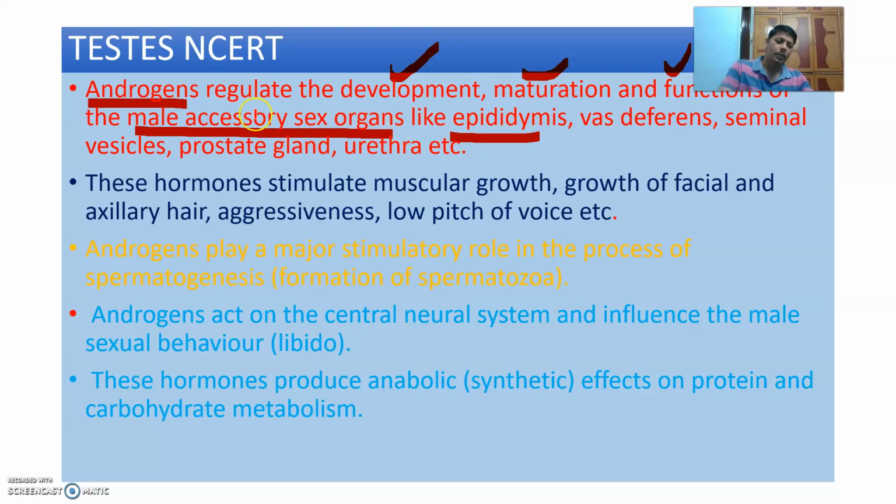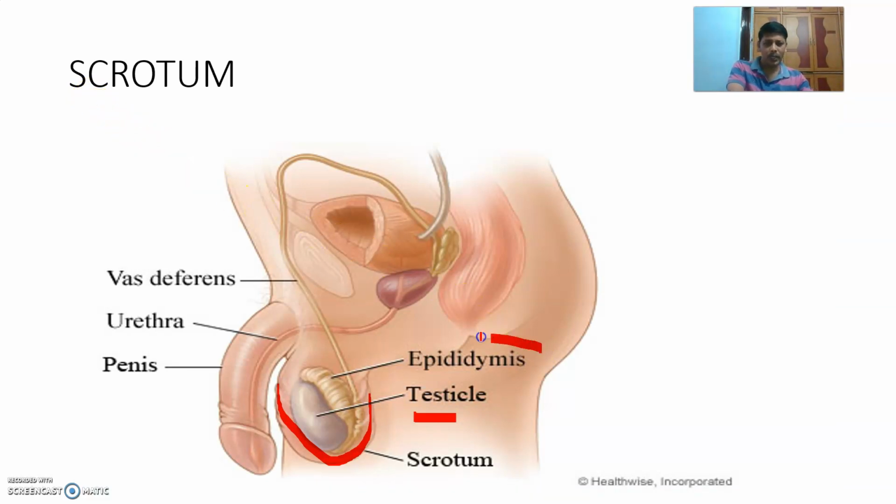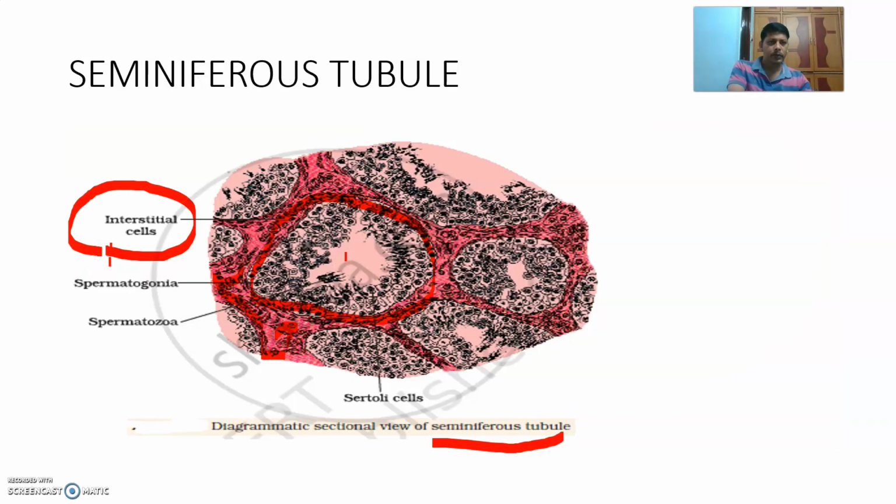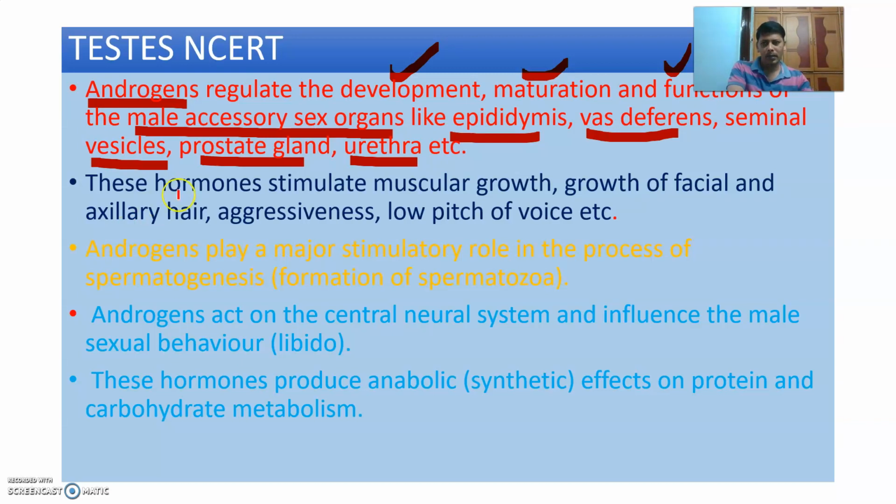What are they? Epididymis, vas deferens, seminal vesicle. This is one of the male accessory reproductive glands, the prostate gland, and the urethra. The function, maturation, and development of these organs, the male accessory sex organs, are regulated by androgen. You can see here epididymis, vas deferens, urethra. These are some of the accessory sex organs of males.